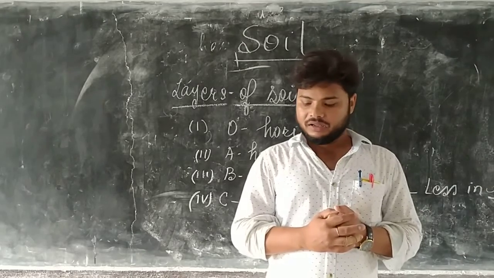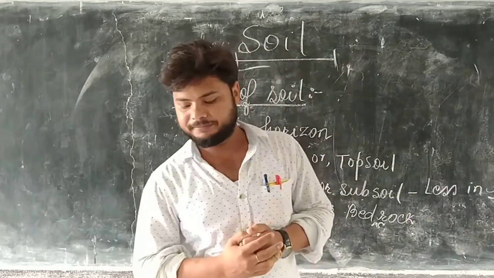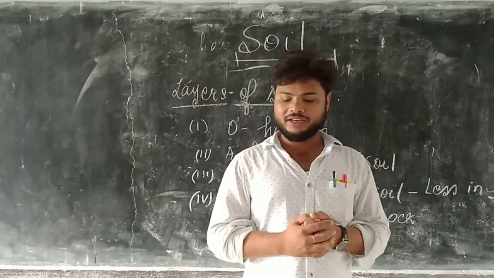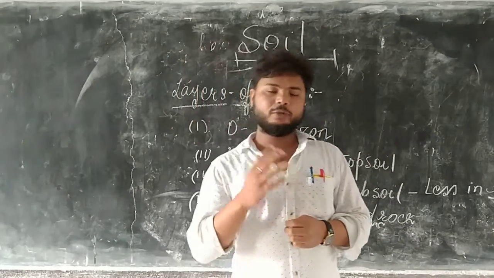Next one is the C horizon. It is located just below the B horizon.